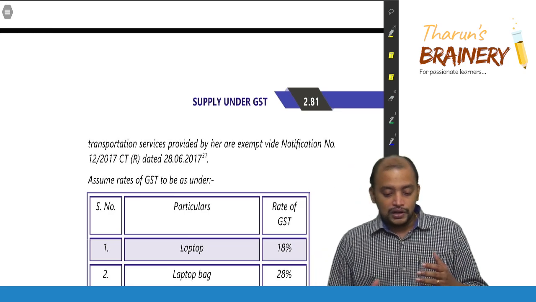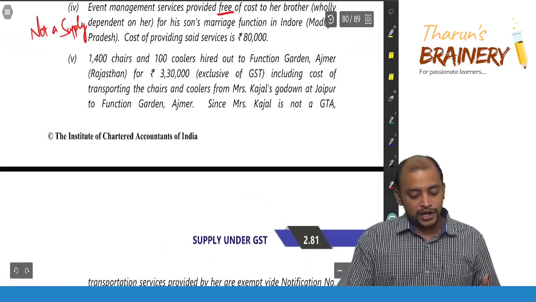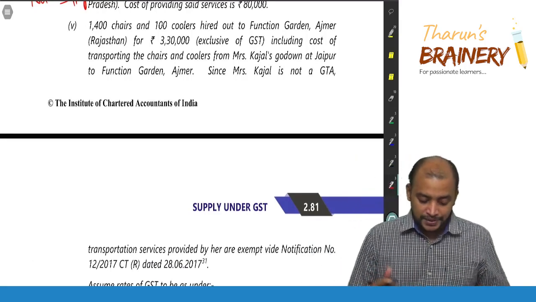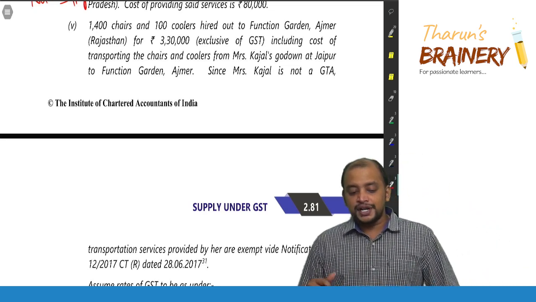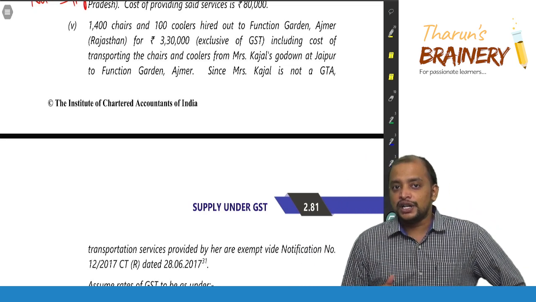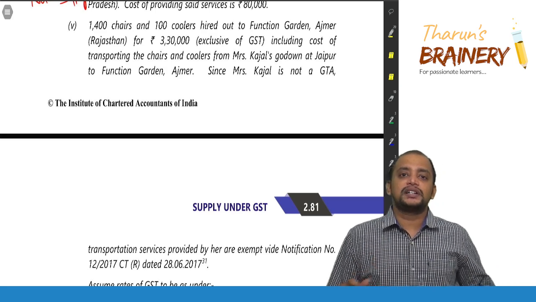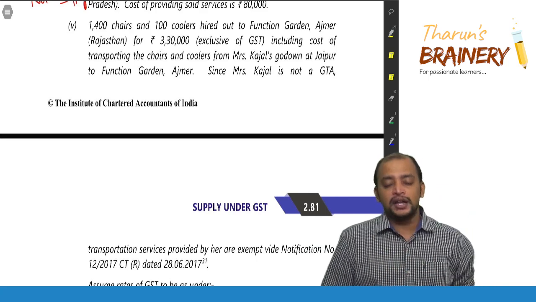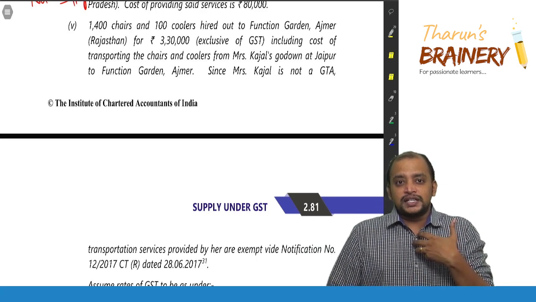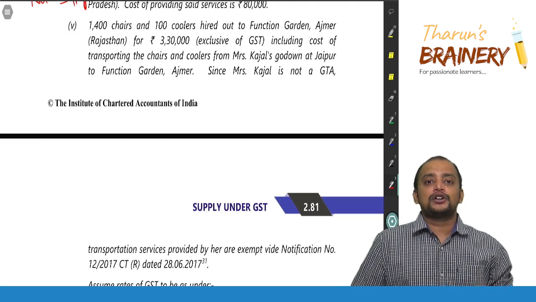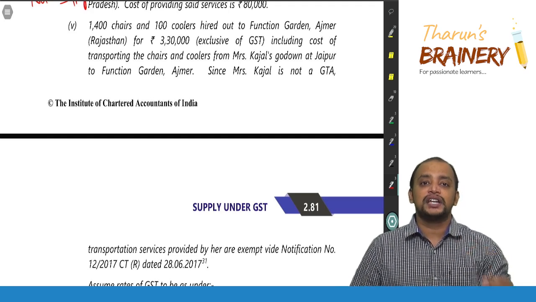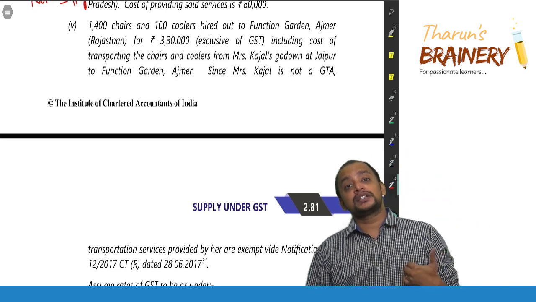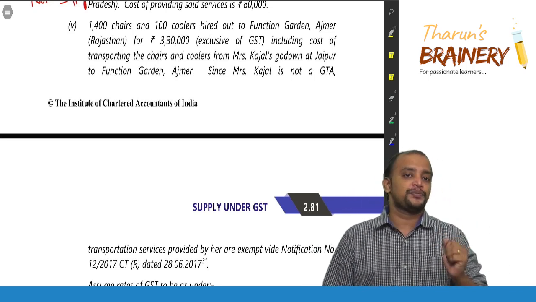So now, logically, you need to treat it as what? Is it composite supply or mixed supply? How we will treat it? So generally we need to treat it as mixed supply. Why mixed supply? See, generally when there is taxable supply as well as exempted supply, we need to consider it as mixed supply only, not composite supply, because in case of composite supply, the definition says, section 2 clause 30, the definition says 2 or more taxable supplies naturally bundled in the ordinary course of business.